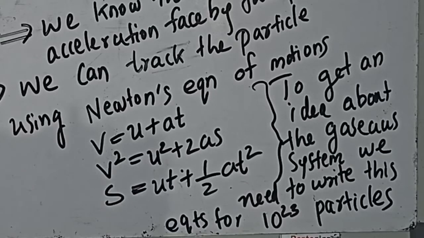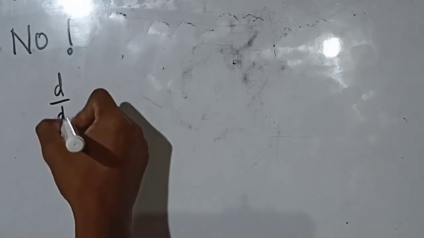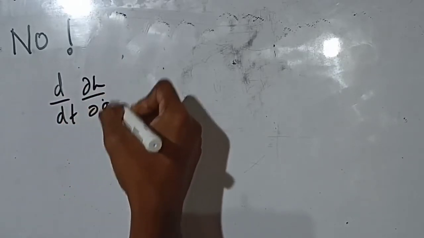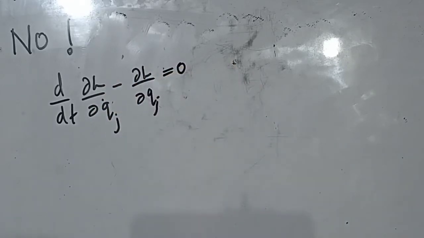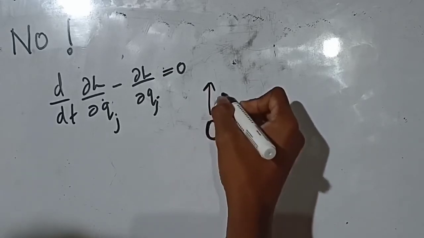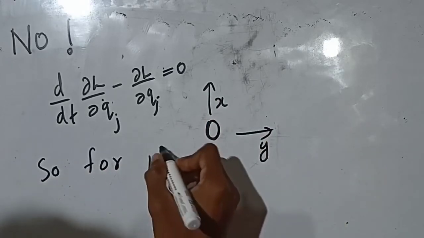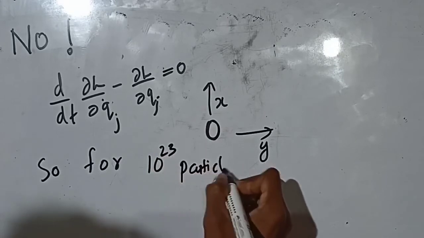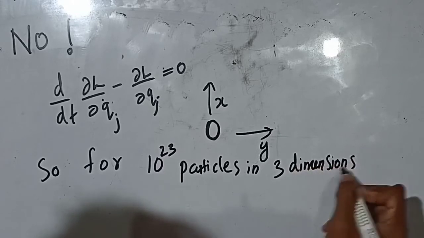Now we know that we can't use the Newtonian approach to study gaseous systems. So let me ask you, can we use the Lagrangian approach to study gaseous systems? No, we can't use the Lagrangian approach or the Hamiltonian approach. For example, in the Lagrangian approach, the Lagrangian equation is d by dt of dou L by dou q dot sub j minus dou L by dou q sub j is equal to 0. A single particle in two dimensions has 2 degrees of freedom, x and y. For these, there are two Lagrangian equations of motion, corresponding to j equal to 1 and j equal to 2.